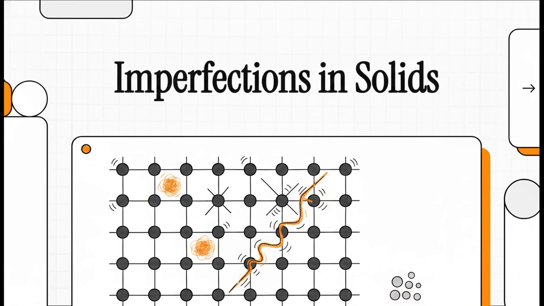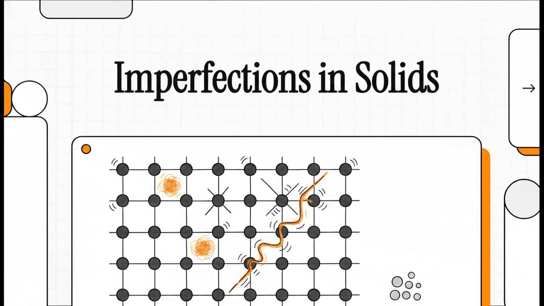Welcome to this explainer. Today, we're going to completely shatter the myth of perfect materials. Usually when we hear the word imperfection, we instantly think of a mistake, right? Something broken or a flaw that desperately needs fixing. But in the fascinating world of materials science, an idealized solid with absolute, perfect atomic order simply does not exist. And honestly, thank goodness for that.